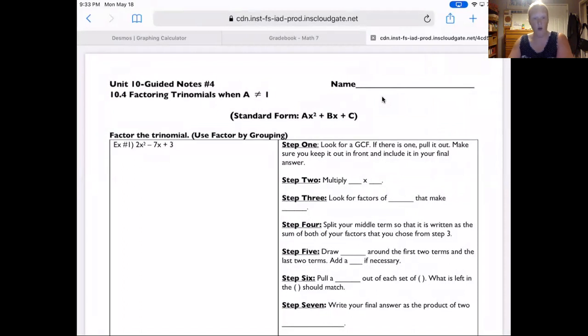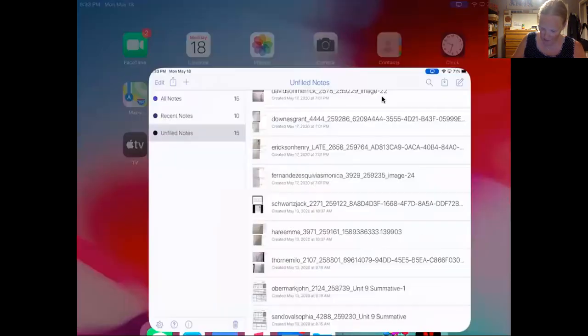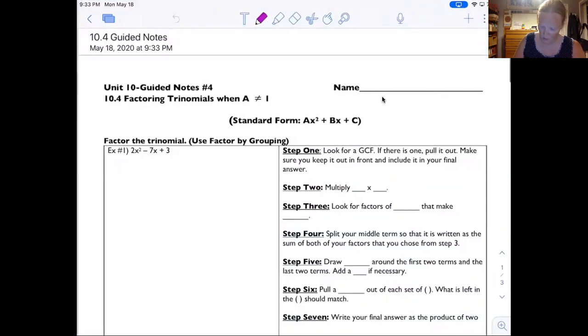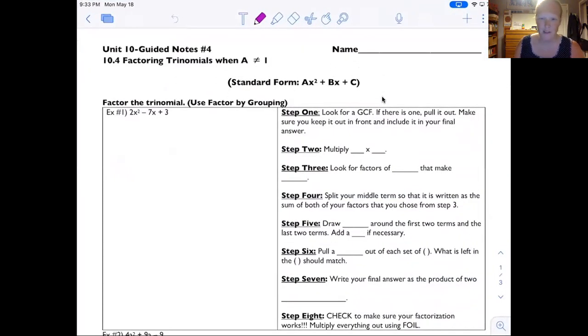Okay, so I'm calling this factor by grouping. It's also called factoring using the AC method. Sorry, I had the wrong thing open. It's also called factor using the AC method. So whatever you want to call it, doesn't really matter. Basically what we're going to do is I have all the steps here on the side. I have to change one of them because I changed my mind about how to represent something, but I had already sent the notes out.